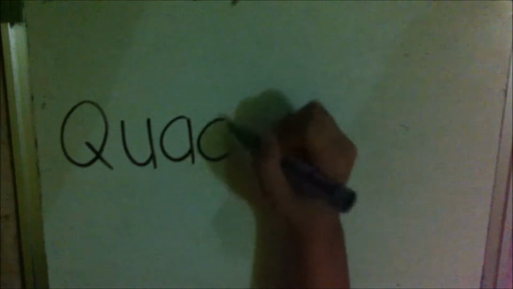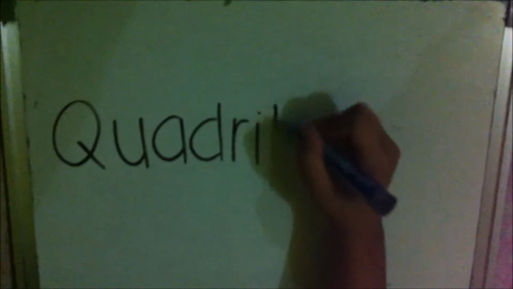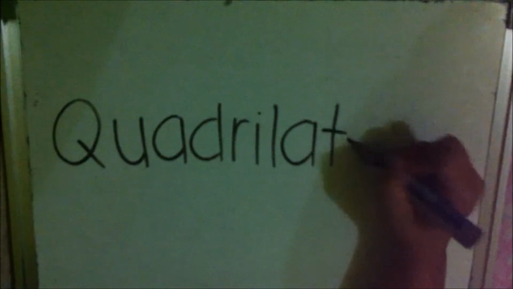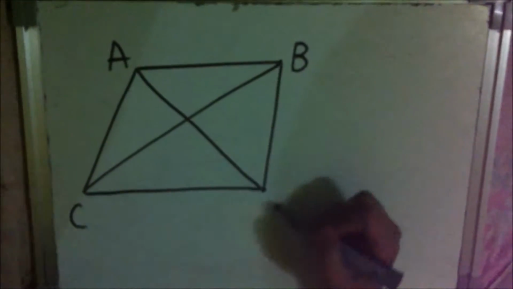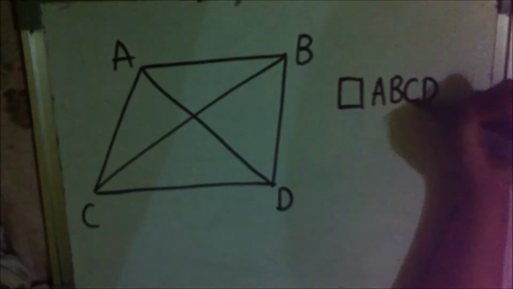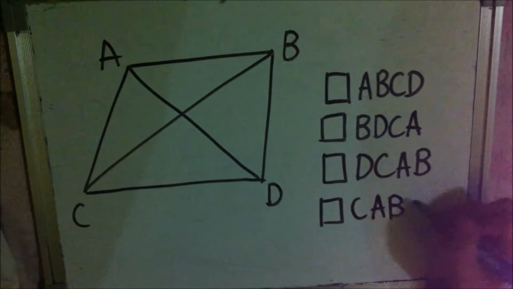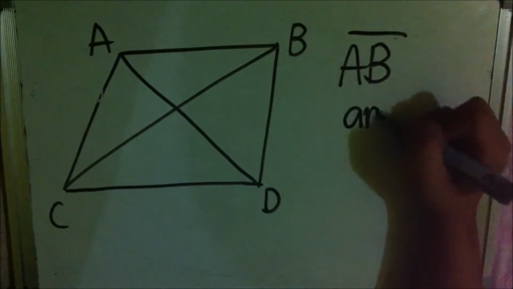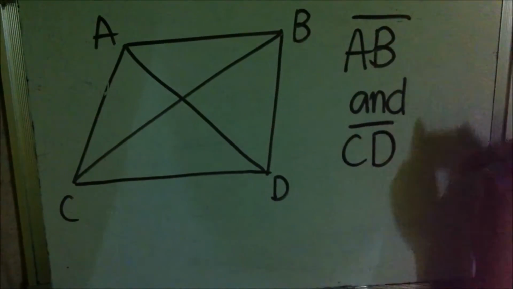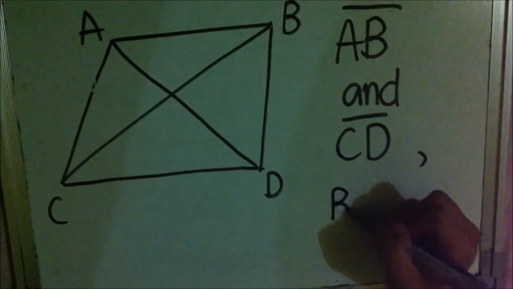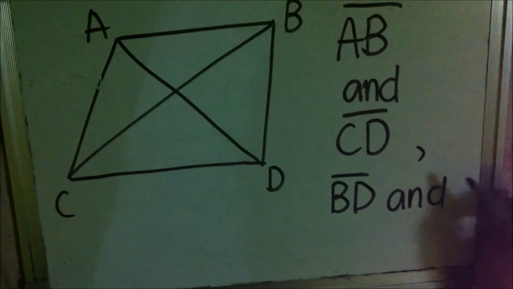Quadrilaterals. A quadrilateral is what you call the union of four segments. In this quadrilateral, we have ABCD, BDCA, DCAB, and CABD.